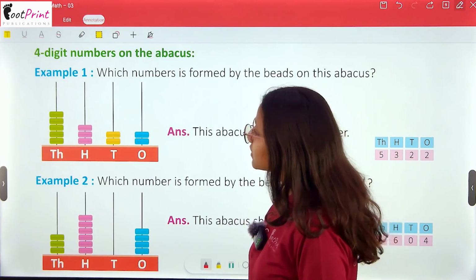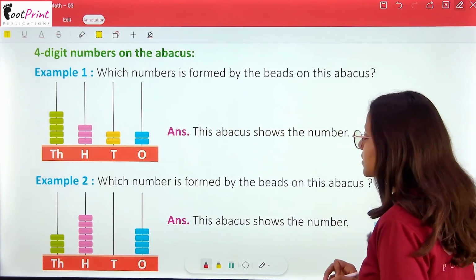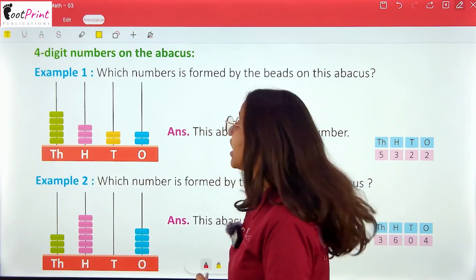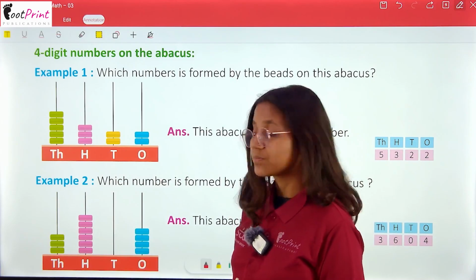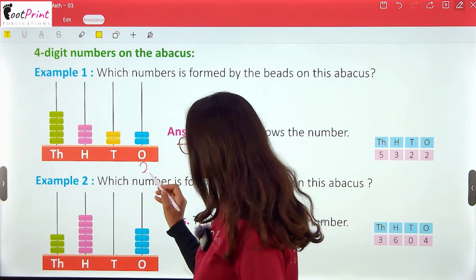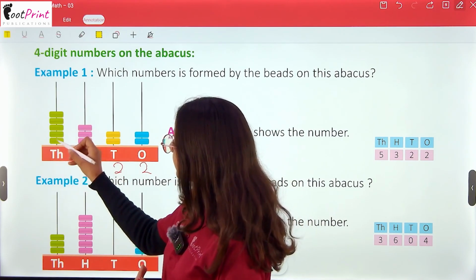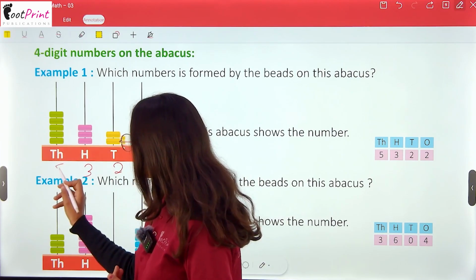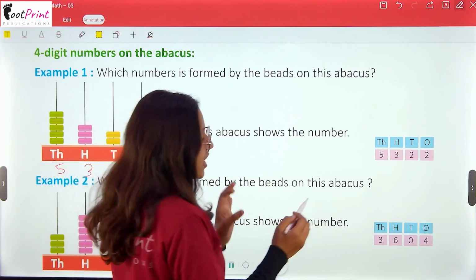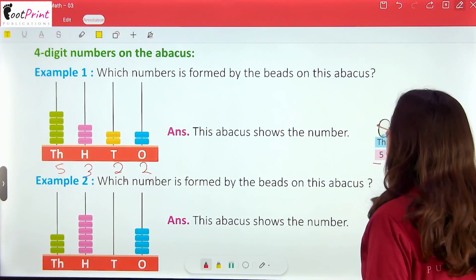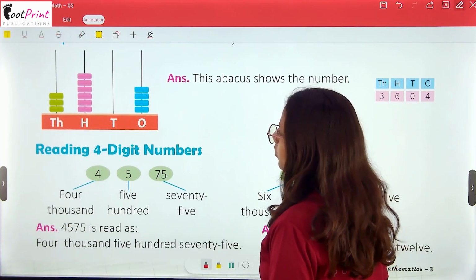Now 4-digit numbers on the abacus. How will we show the 4-digit number on the abacus? See, example number 1. Which number is formed by the beads on this abacus? Here it is the abacus, and we have to understand which number is shown. See here, ones place it's 2, tens place it's 2, hundreds place it is 3, thousands place it is 1, 2, 3, 4, 5. So 5322. The answer: the abacus shows the number 5322. It's very easy to know which number is shown by the abacus, just count the beads on the abacus.